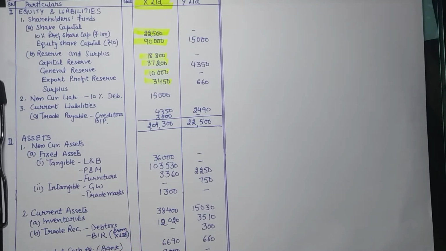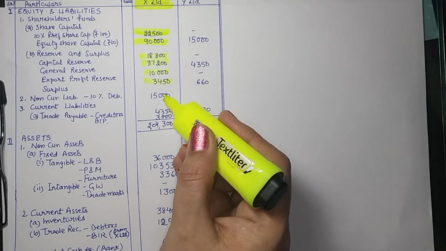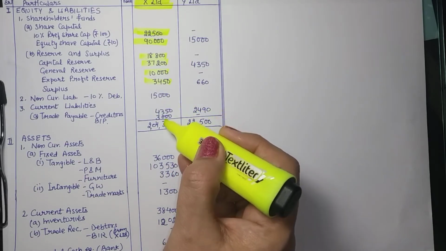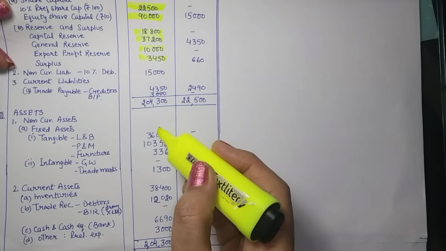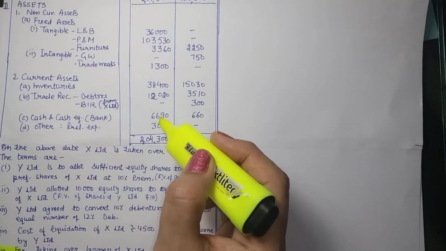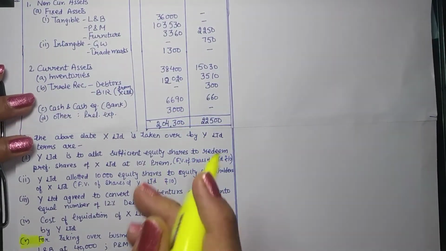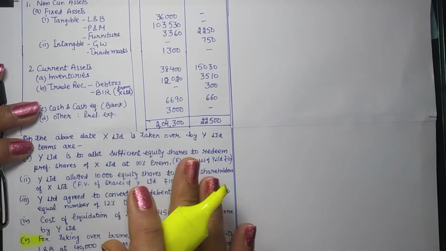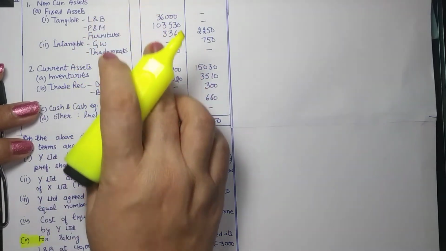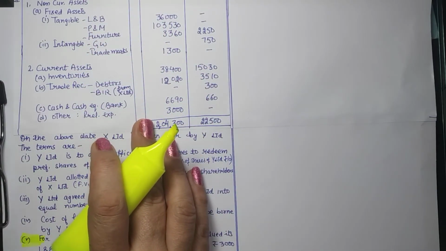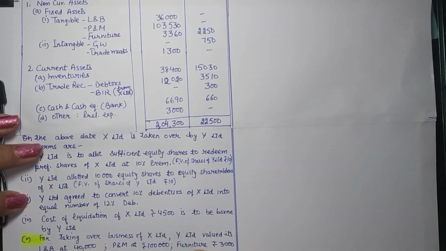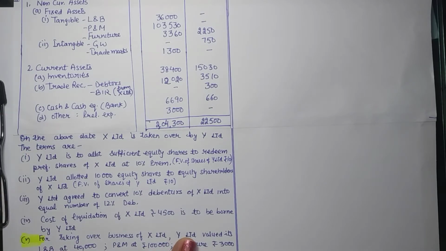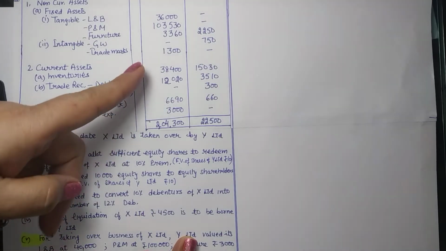Now, as per the terms, the business is taken over, which implies that Y Limited will take over all liabilities. It will take over all assets, including cash and bank balance. Now, whenever cash and bank balance is taken, the company needs to leave some cash for the vendor company to make payments on its own. Now, when we read this question, we find that X Limited, that is the vendor company, is not to pay anything on its own. So, the whole cash will be taken over.